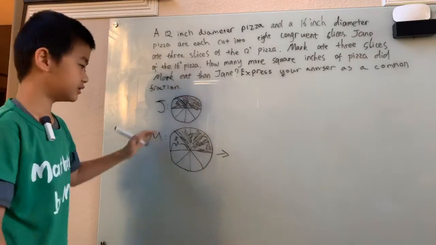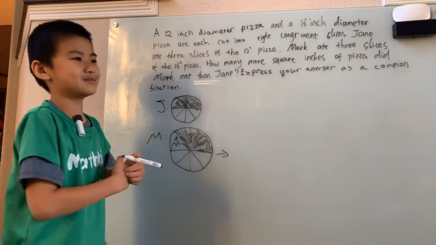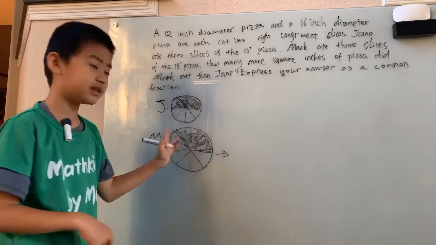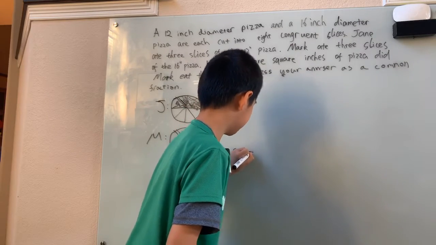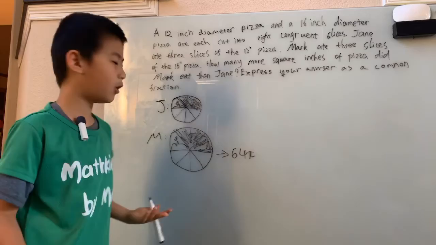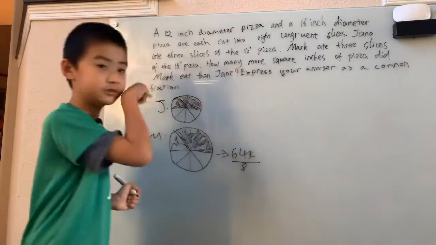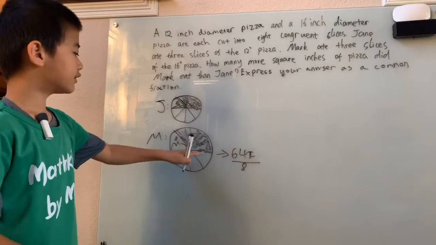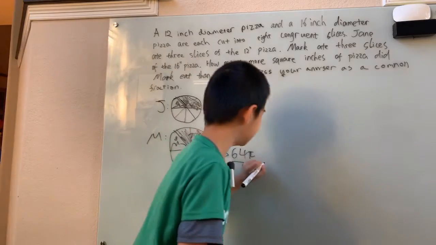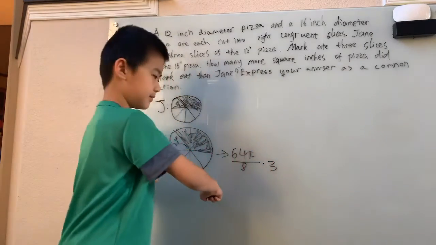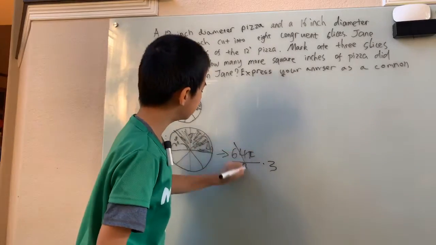Now this large area, since the whole circle has radius 8, that means the area is just the radius squared times pi. That's the area of the whole circle, and we'll divide by 8 to account for the fact that there are 8 equal slices, and we'll eat 3 of these slices. Mark, that is. Each person ate 3 of the slices. That means we just have this expression right here.